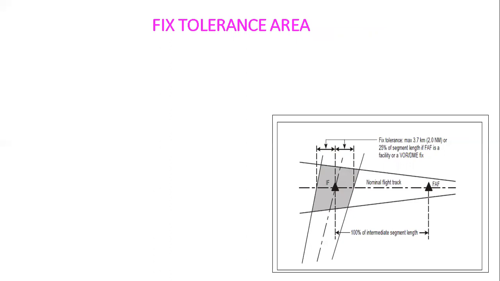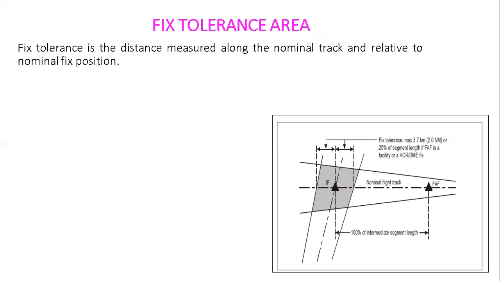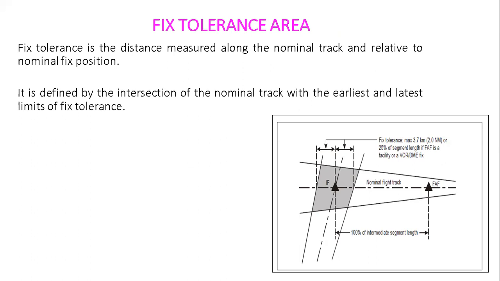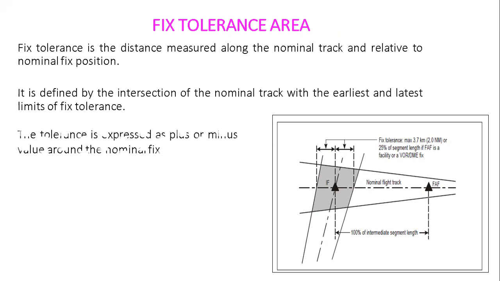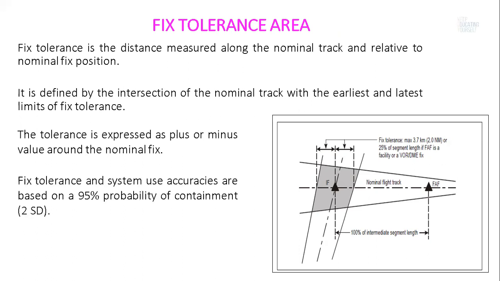Fixed tolerance is the distance measured along the nominal track and relative to nominal fixed position. It is determined by the intersection of nominal track with the earliest and latest limits of fixed tolerance. The tolerance is expressed as a plus or minus value around the nominal fix. Fixed tolerance and system use accuracies are based on 95% probability of containment, which is twice the standard deviation.